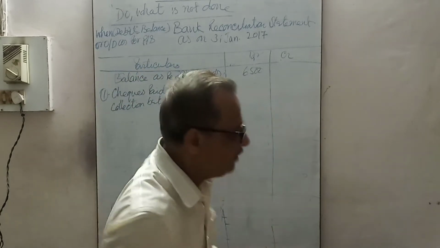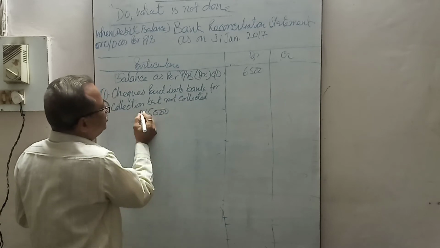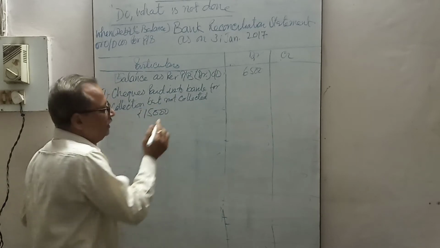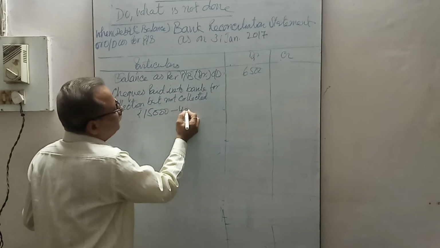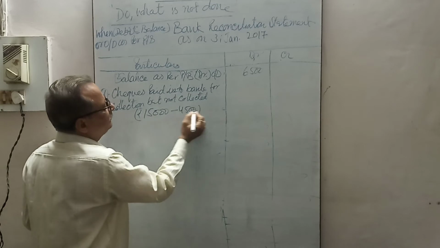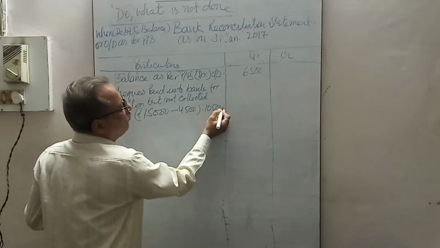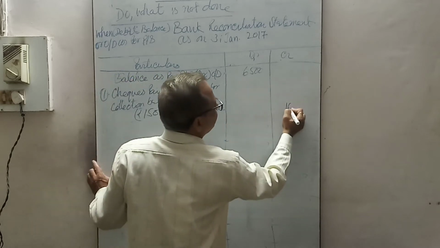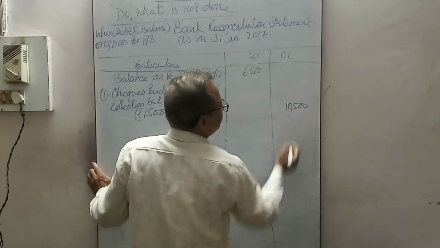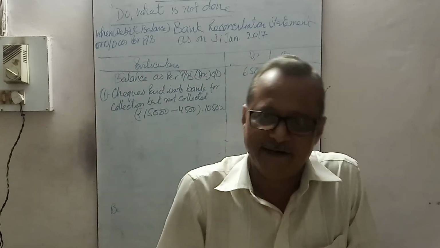How much checks was issued? 15,000. Checks of rupees 15,000 was issued, of which only 4,500 was credited. How much not credited? This is 10,500 was not credited, so that should be credited. That was not credited in passbook, as debited in cash book.